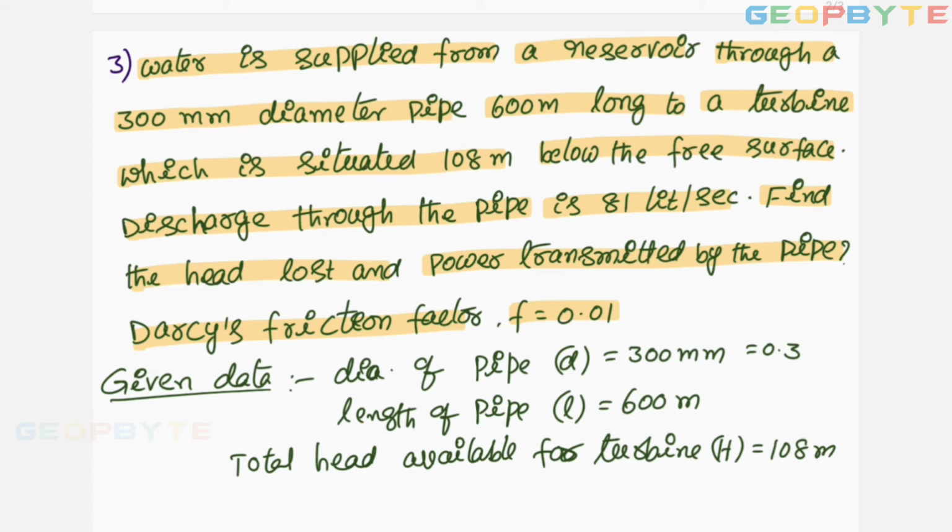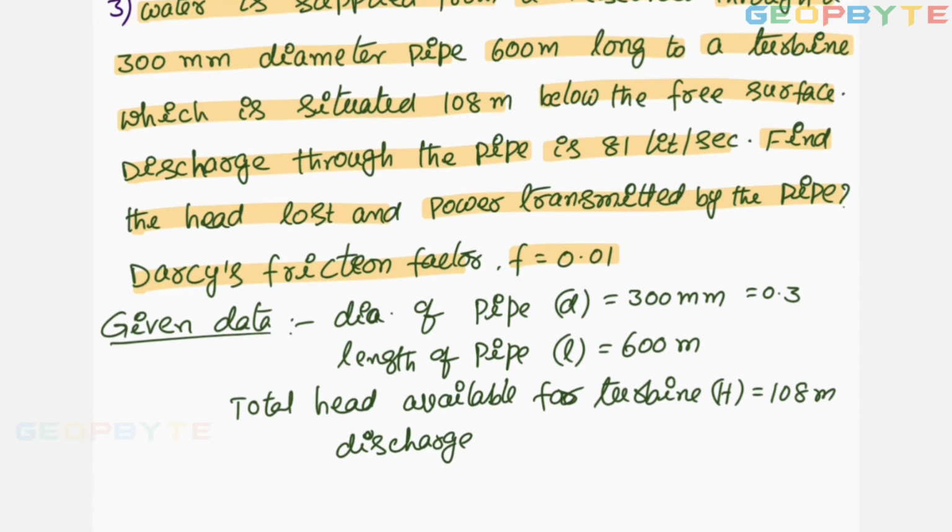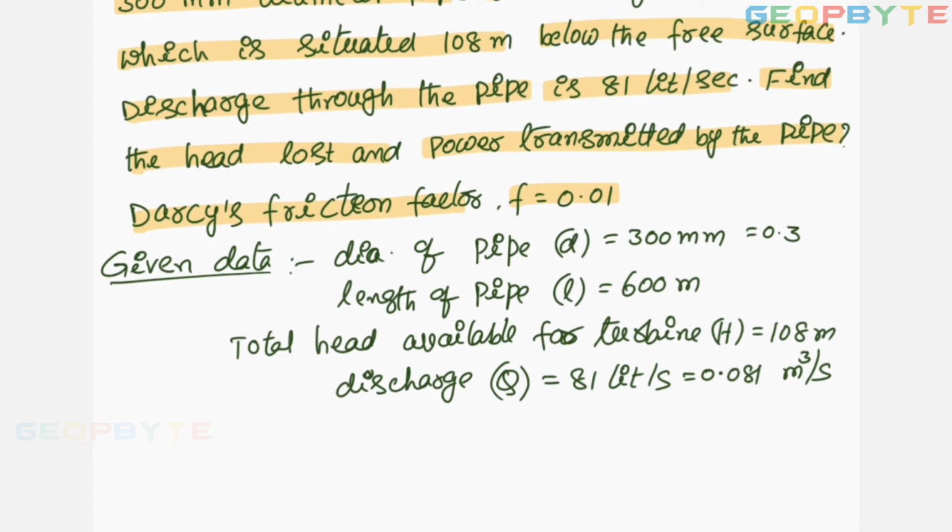Discharge through the pipe is given by Q equal to 81 liters per second, which is equal to 0.081 meter cube per second. Find the head loss and power transmitted.